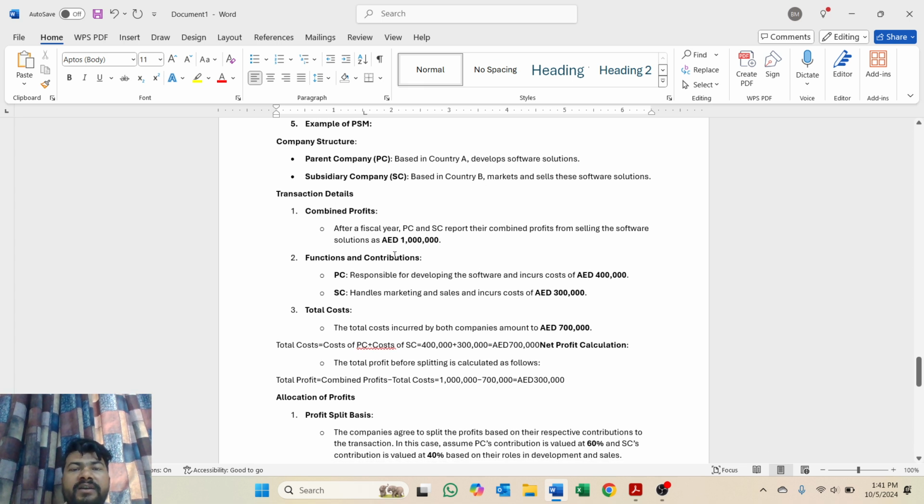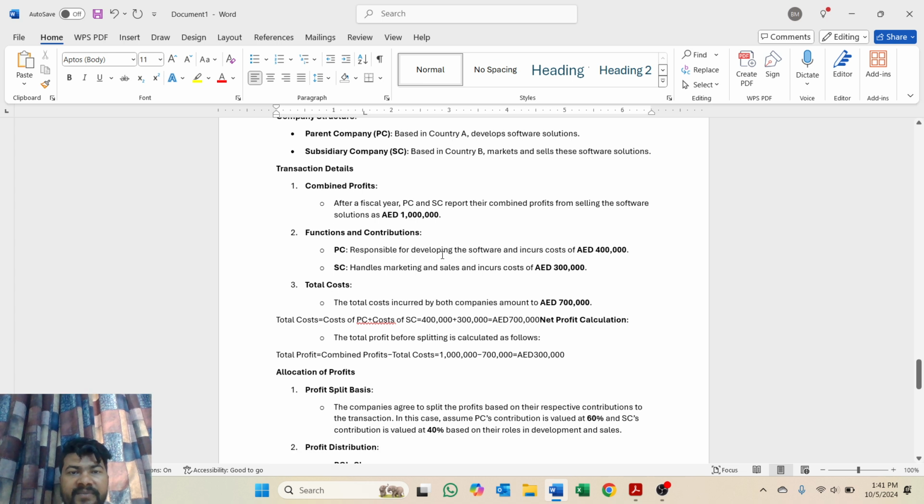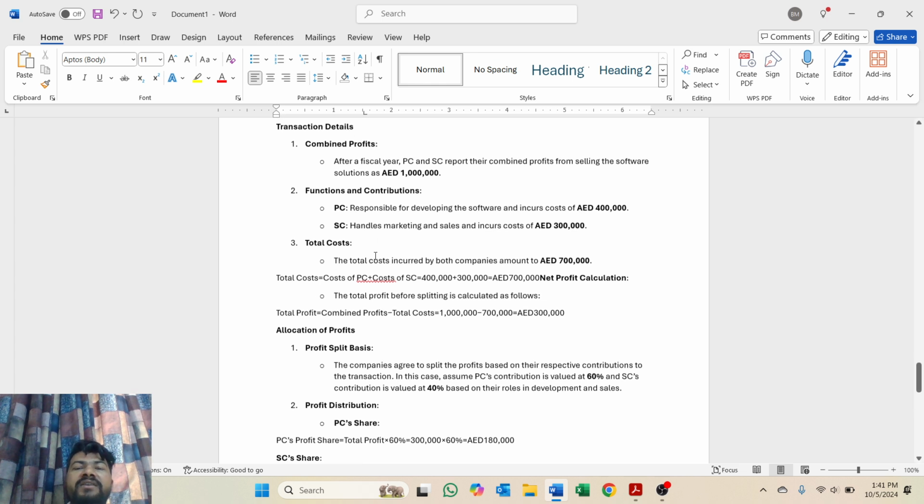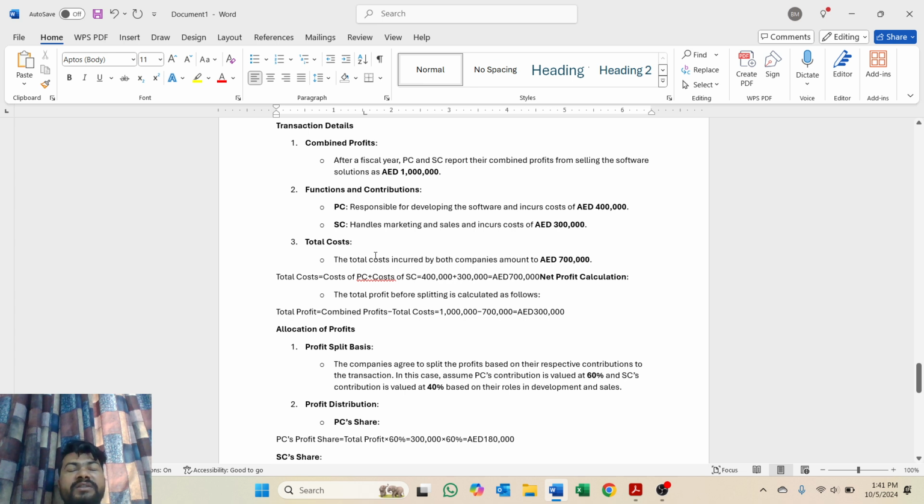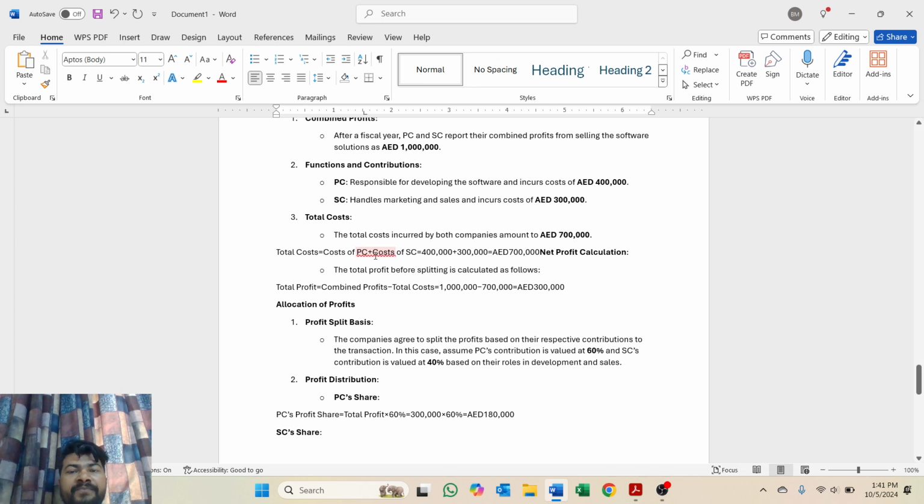Combined profit is 1 million. Now, the parent company is responsible for developing the software and incurred a cost of 400,000, and the subsidiary company handles marketing and sales and incurs 300,000. So the total cost for these companies is 700,000, and net profit will be 1 million minus 700,000. So 300,000 is the net profit.